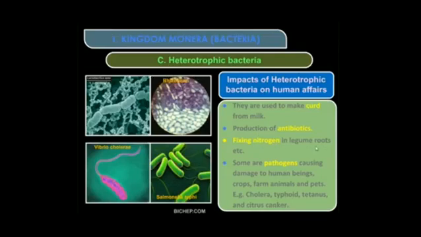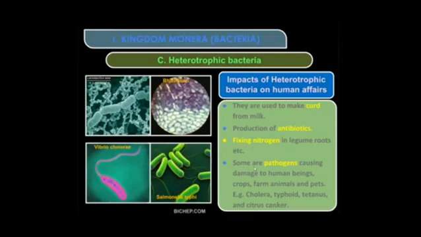Legume roots means, for example, the groundnut, bhuimugacha shinga. If you see the roots of the groundnut, you will find some round structures. In that bulb-like structure you will find the bacteria called rhizobium. They are fixing nitrogen, because nitrogen is needed for the growth of the plant. In the roots of that plant the rhizobium bacteria are fixing the atmospheric nitrogen into the soil. So, production of antibiotics, then fixing of nitrogen.